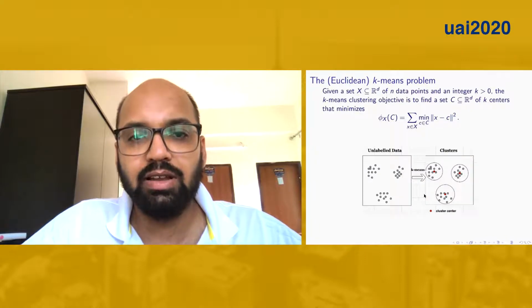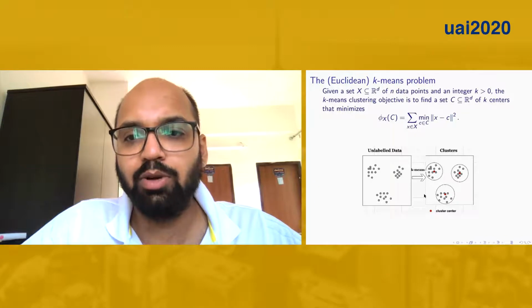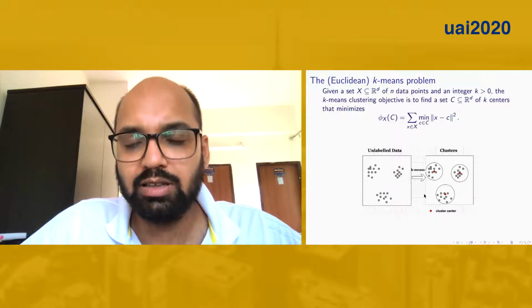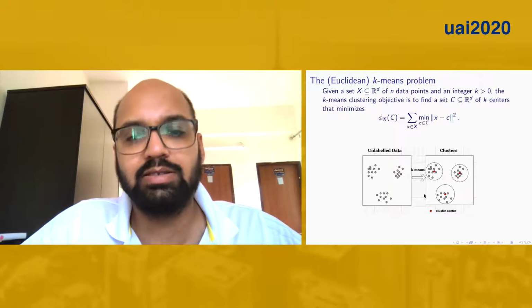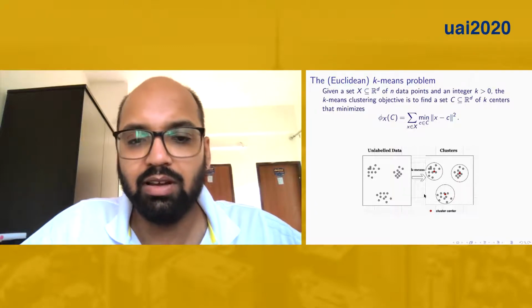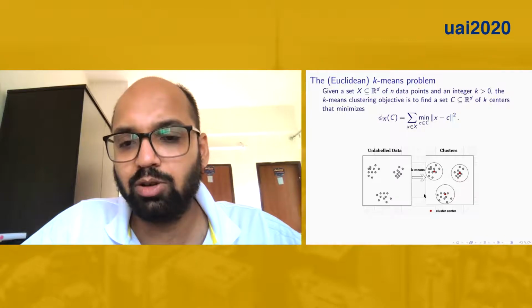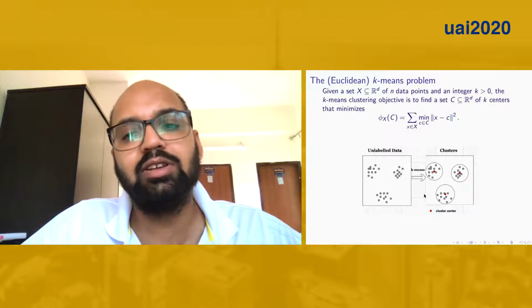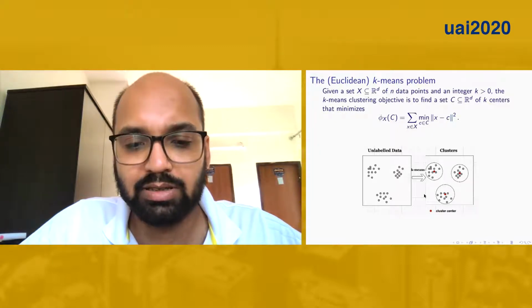So we first define the Euclidean K-means problem. Here we are given a set of n points in d-dimensional space, a positive integer k, and the goal of K-means clustering is to find a set of k cluster centers that minimizes the sum of squared distance of each point with respect to their nearest cluster center. As illustrated in the figure, we are given an unlabeled dataset and our goal is to group them into k clusters so that the sum of squared distance of each point with respect to their nearest cluster center is minimized.